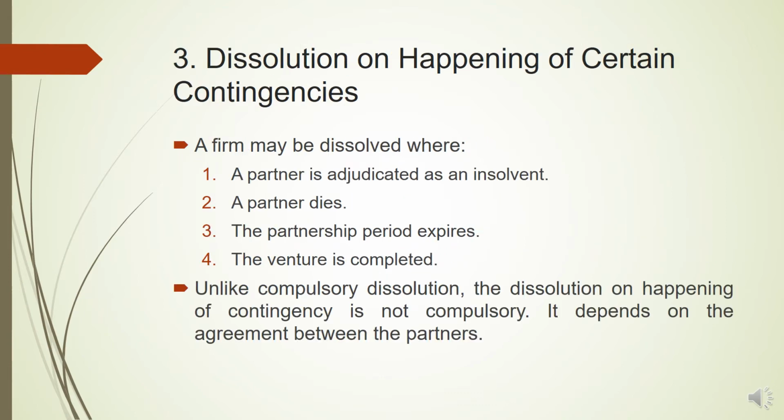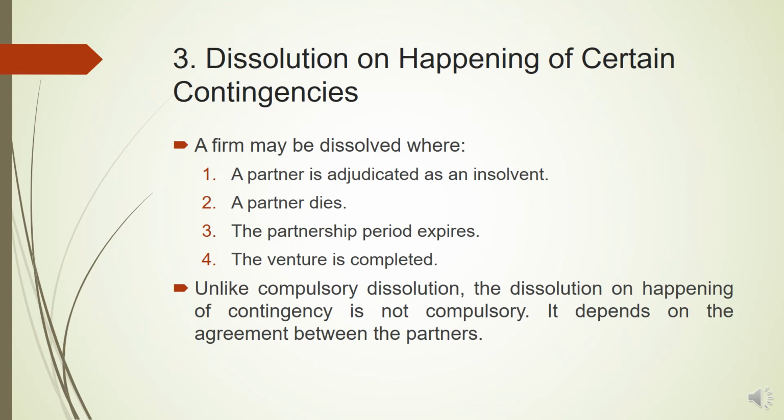Third mode is dissolution on happening of certain contingency. Now, contingency means any kind of uncertain event, the happening of which may lead to the dissolution of the firm. So the firm may be dissolved if such a contingency happens, but it is on the wish of the firm whether it wants to dissolve itself or not. Like in case of compulsory dissolution, the partners may or may not like it, they have to dissolve the firm. But in case of dissolution on happening of certain contingency, the dissolution of the firm is not compulsory. So it is upon the partners to decide whether they want to dissolve the firm or not.